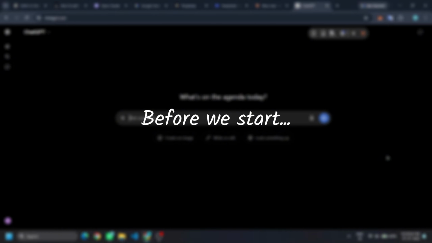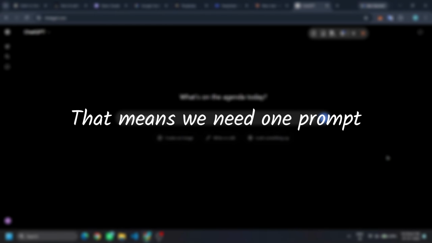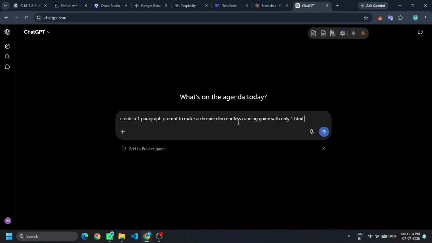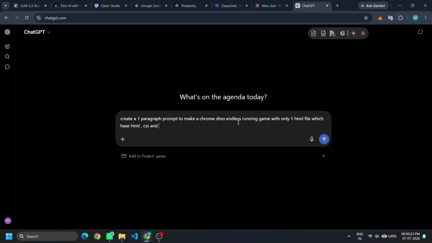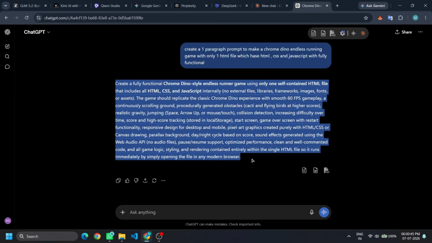Before we start, every AI must receive exactly the same challenge. That means we need 1 prompt, clear, detailed, and completely fair. Create a 1-paragraph prompt to make a Chrome Dino endless running game with only 1 HTML file which has HTML, CSS, and JavaScript, fully functional. And now copy and paste it to the other AIs.